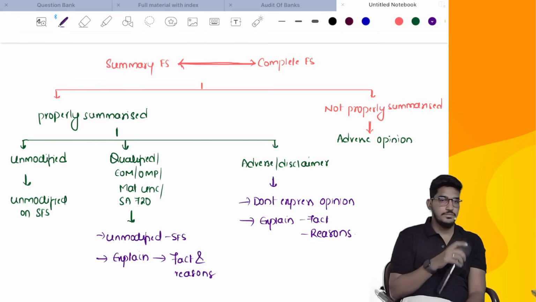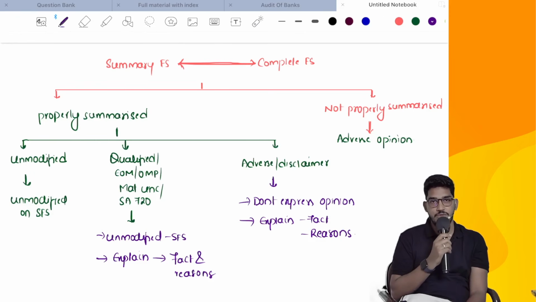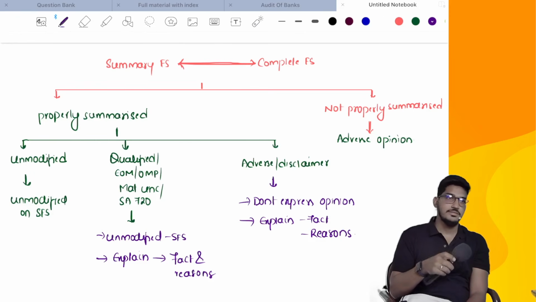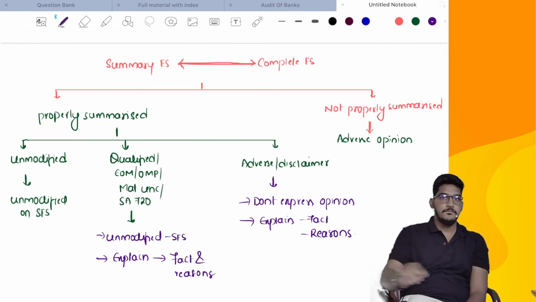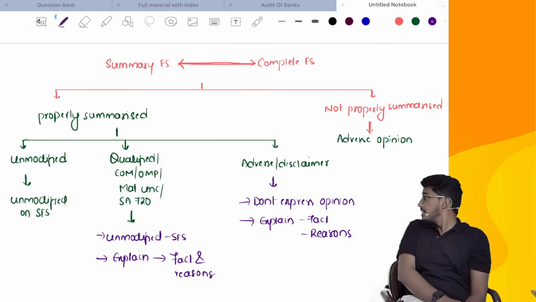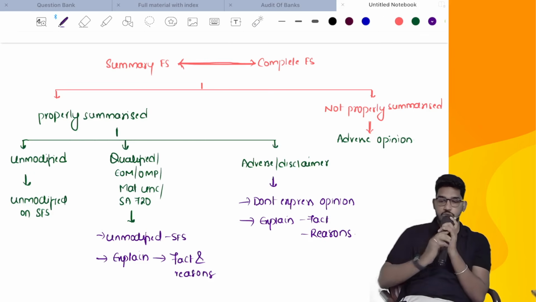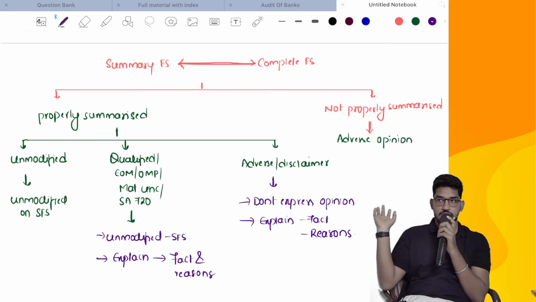Copy this. Copied. Do it. Those who have not done it, do it. Is it visible, or do you want me to zoom out or something? I'm trying a lot to write it in a neat manner. Okay.